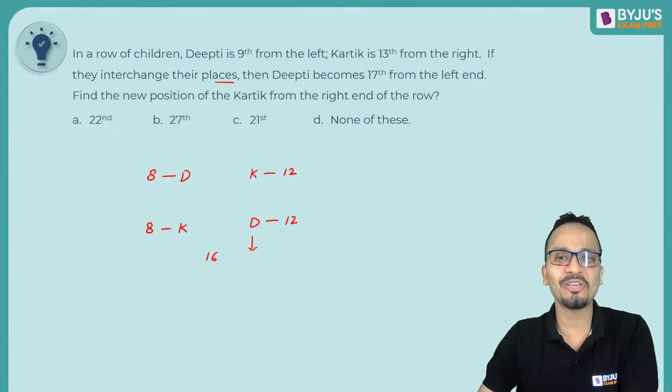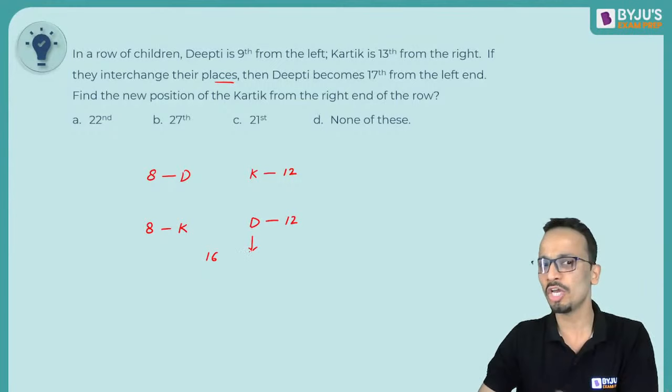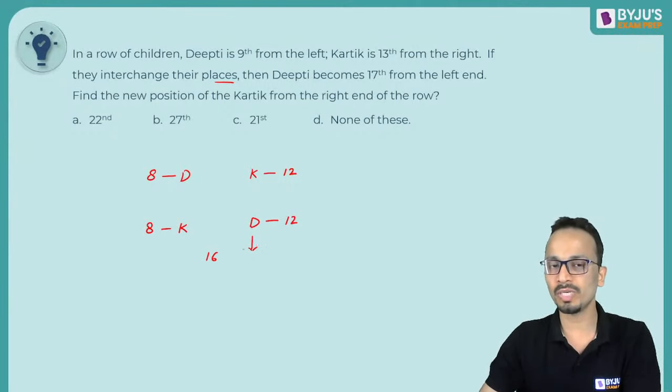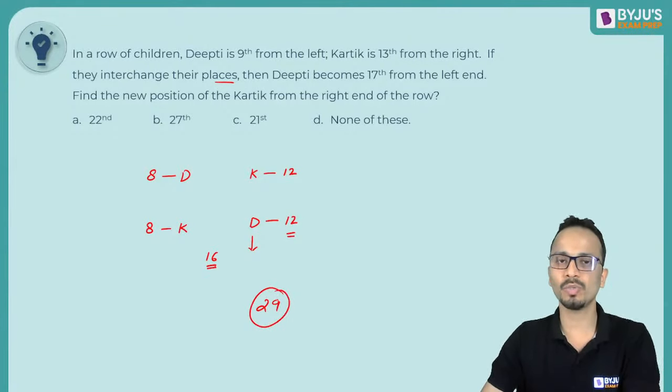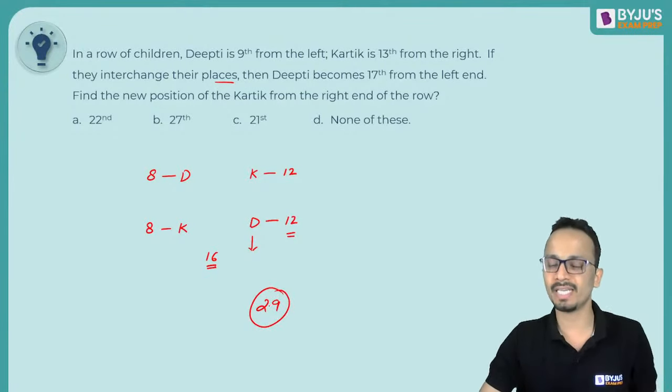In case you have to find the total number of students, you can keep Deepti as the reference. So the total number of students will be 16 plus 12 on the left and right of Deepti, that is 28, plus Deepti herself. So 29 is the number of children sitting in this row.